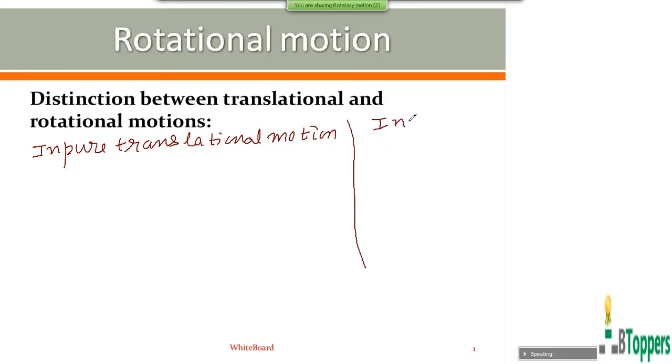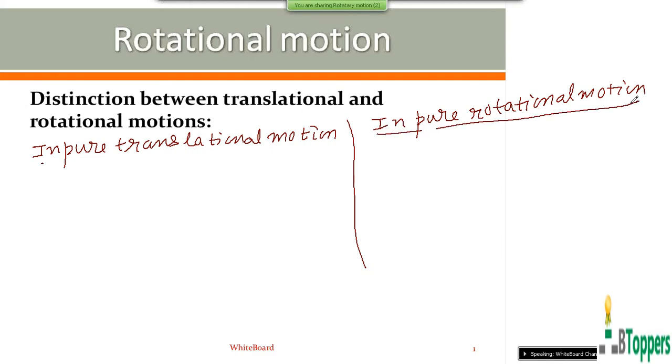I would like to show a small comparison between the equations of kinematics in rotational motion, which we call rotational kinematics, and the equations of kinematics for pure translatory motion, which we discussed in the past. So the quantities, you can have an analogy.